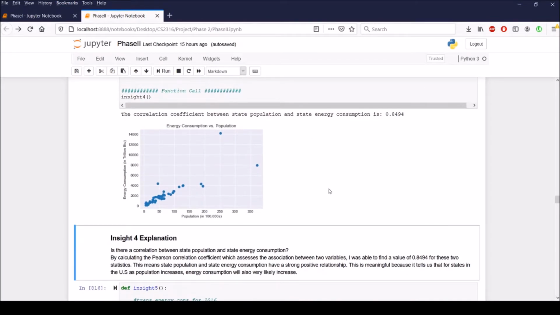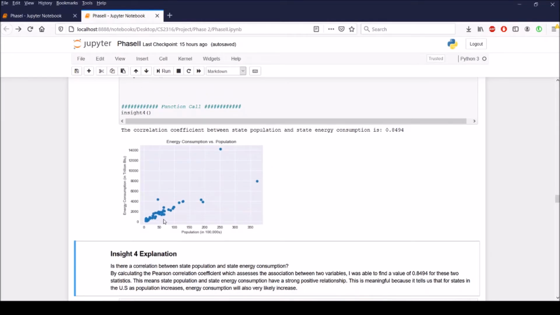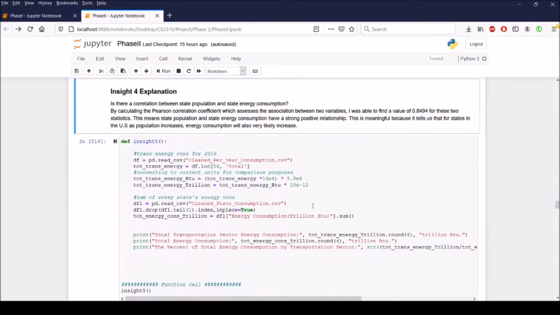For my fourth insight, I wanted to see if there was a correlation between state population and state energy consumption. So to do that, I just created a little graph and I found the correlation coefficient between those two statistics, and I found that to be 0.85, which is a strong positive relationship, and that's meaningful because it tells us that for states in the US, as population increases, energy consumption will also very likely increase.